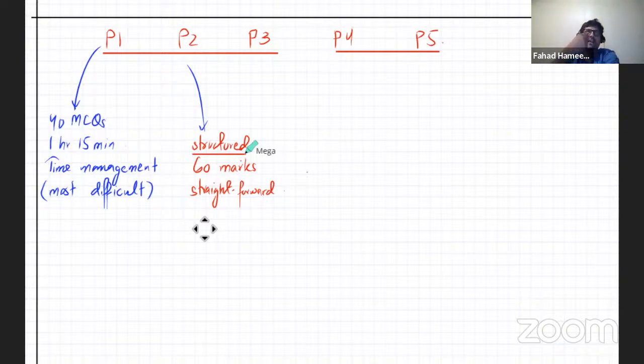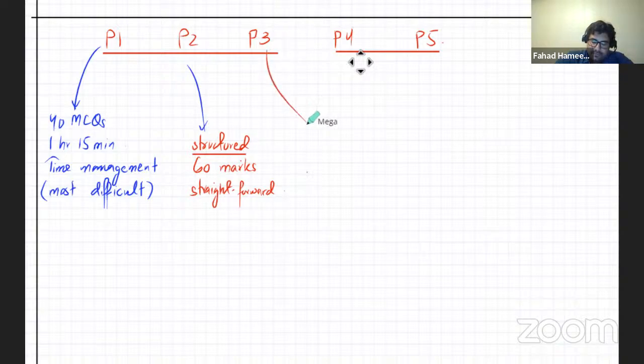So one thing that you have to do with P2 is you have to practice a lot. Practice writing answers. Knowing answers is just half the job. A lot of people know the concept, they can figure out the answer, but this is where really bright students end up with a C. There are brilliant students who know the whole concept, but they're not able to express themselves properly or clearly. So you have to be very careful about how you answer those questions, especially if you're a good student. So anyway, I'll move to P3 now.